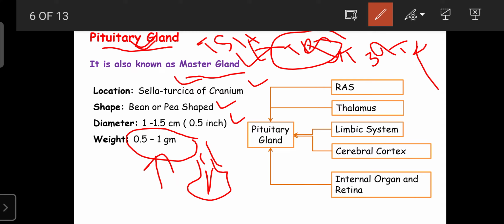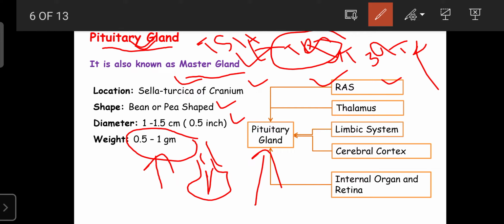So dear students, this pituitary gland works along with the RAS, that is the reticular activating system.